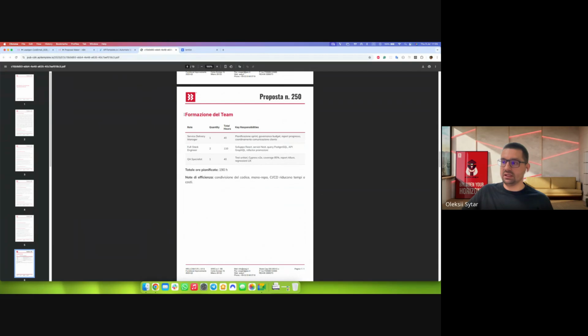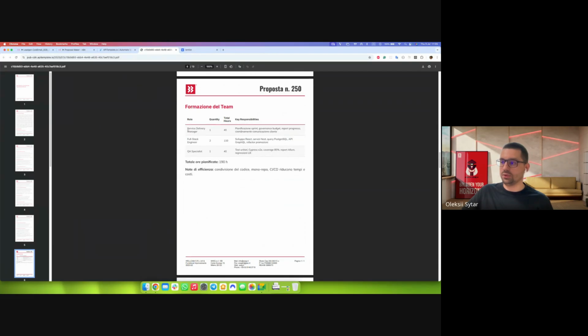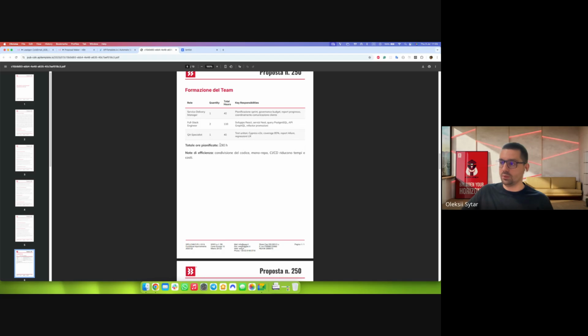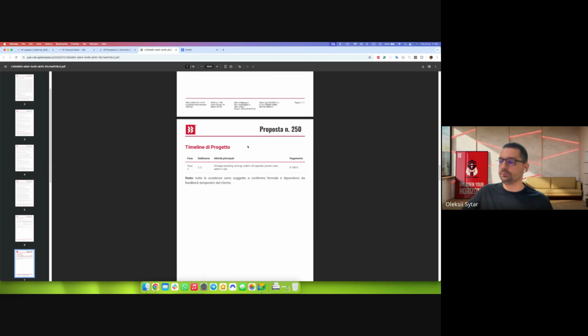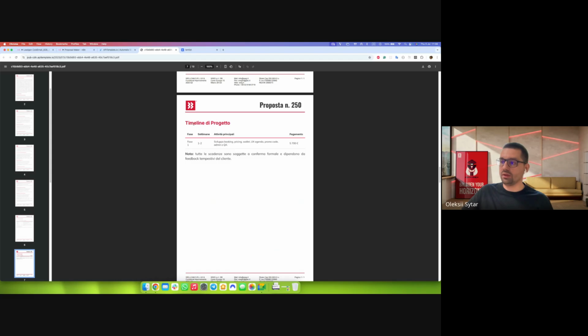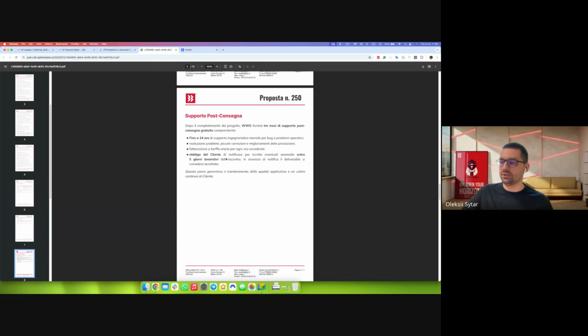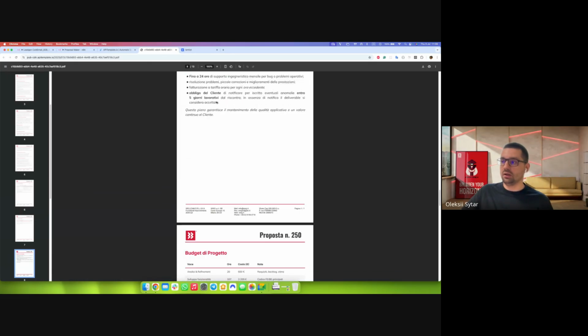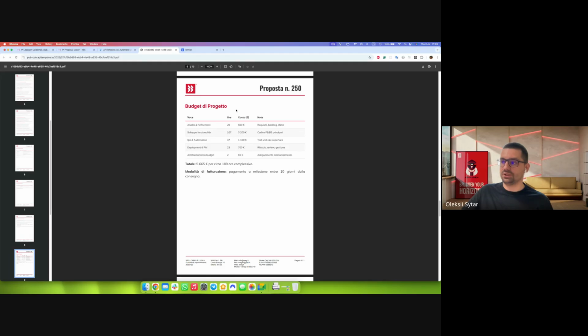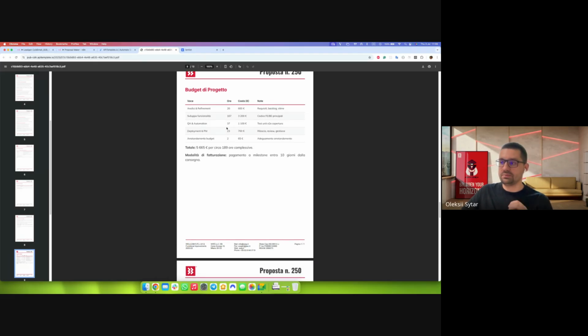You can see here the key deliverables, what has to be included in the proposal. Here you can see who is going to participate, for how many hours, and which responsibilities each person will have, and how many hours we're going to spend in total. Here we have the timeline, how long it will take. We have the price evaluation, and the budget breakdown: for which activities which amount of money will be spent.